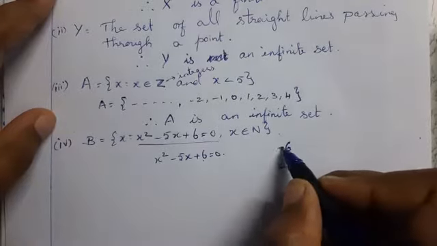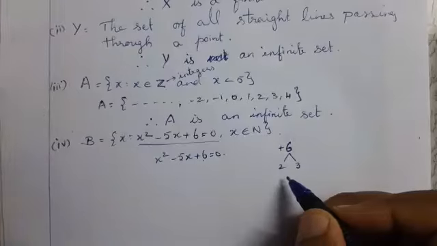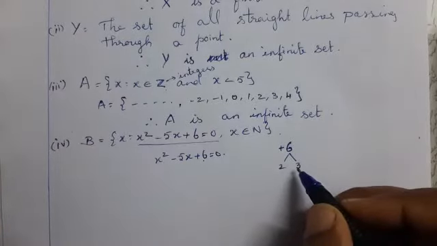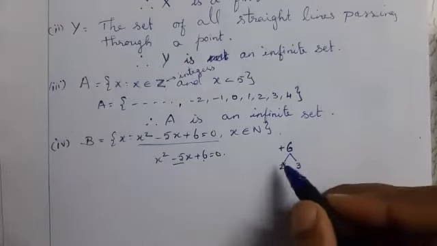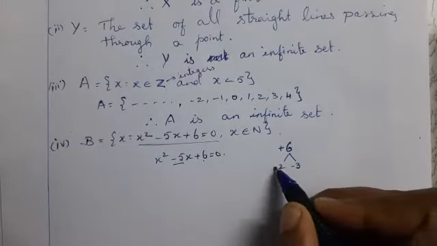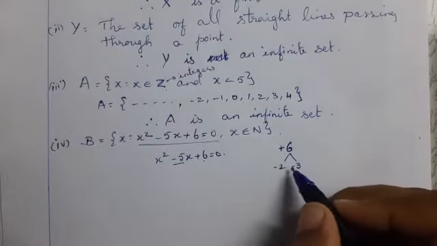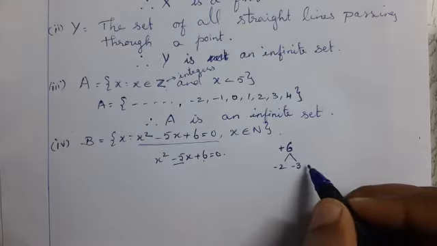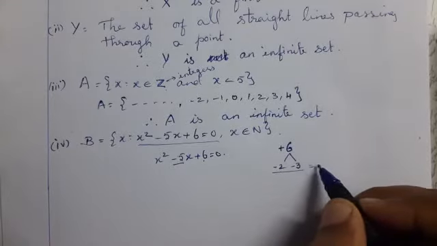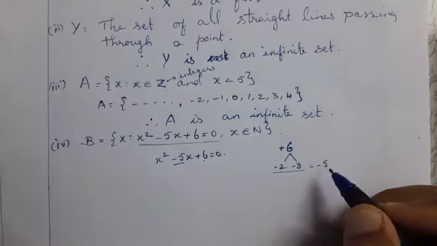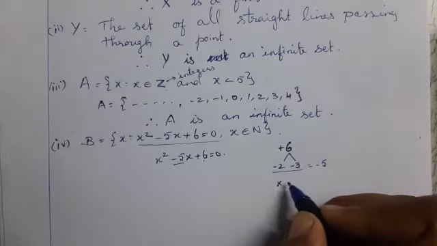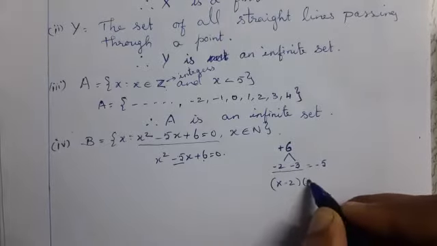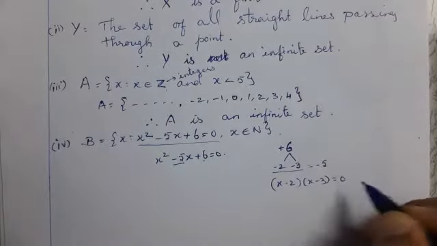Here 6 is plus 6, therefore both are negative or both are positive. Here it is minus 5, therefore both are negative. Minus into minus is plus, 2 threes are 6. If you add these two, you get minus 5. Therefore, x minus 2 into x minus 3 is equal to 0.